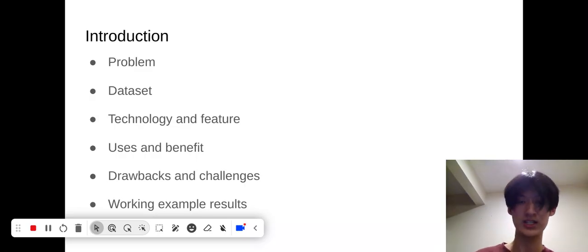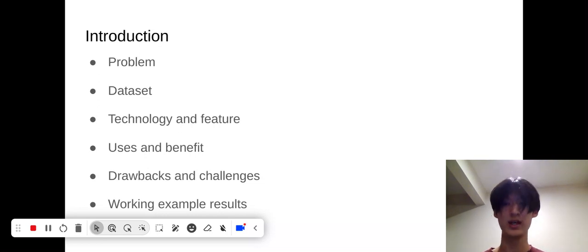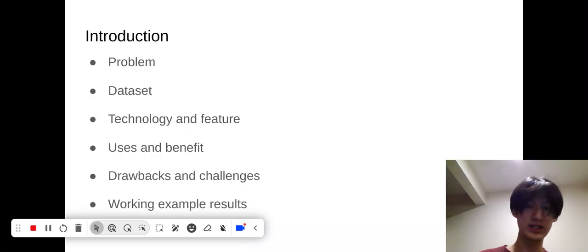Now, drawbacks and challenges. For cartoon characters, the advantage is that this topic has not been as well explored before. But that's also its drawback, because it's not that popular. There are not a lot of quality data sets that are well labeled and organized and available online for us to use. I ended up choosing one about the Marvel cartoon characters. It is still cartoon, but the quality is a little bit of an issue,